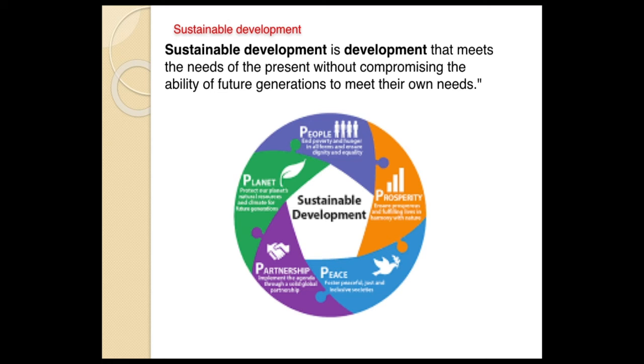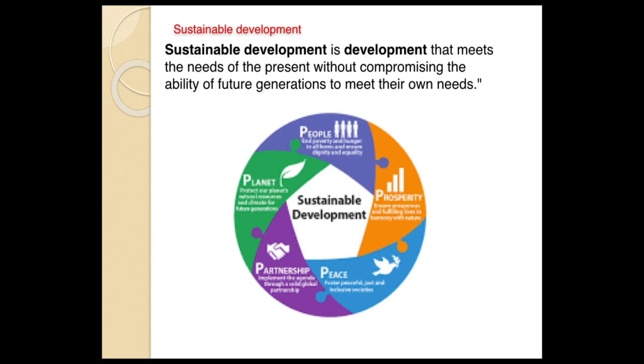So sustainable development means meeting the needs of the present without compromising the future generation's ability to meet their own needs. So it is an interlink between economy, health and development. So here planet, people, prosperity, partnership, peace, all these together constitute sustainable development.